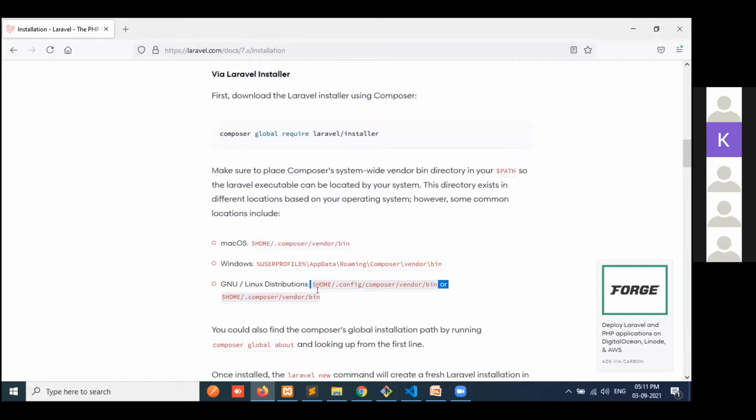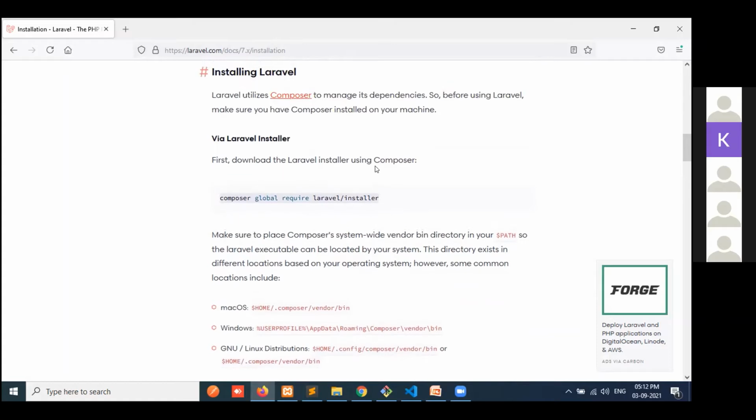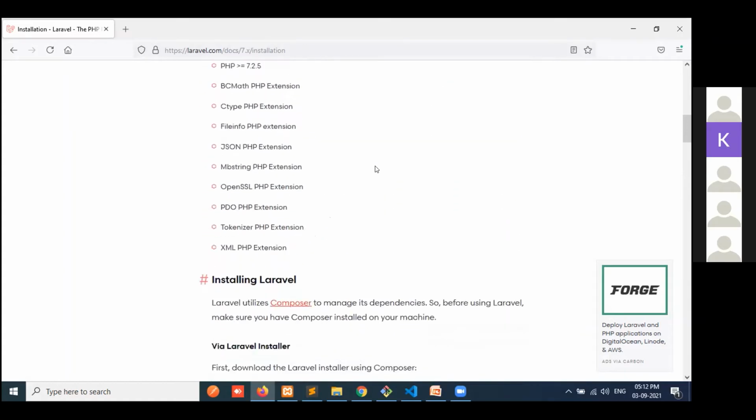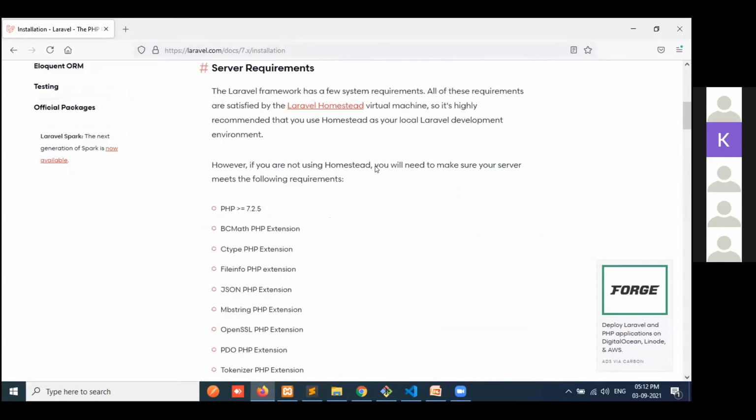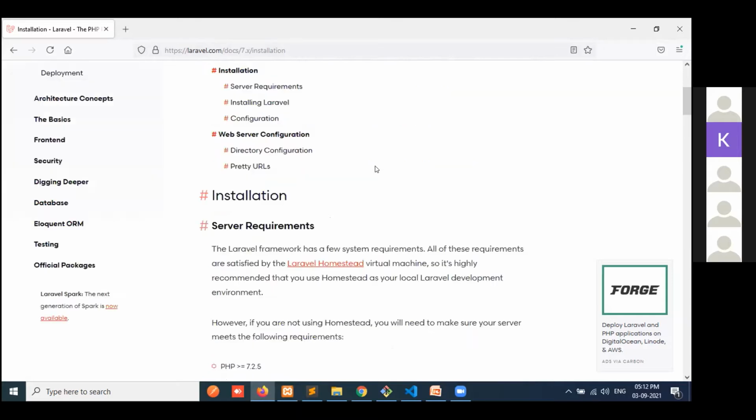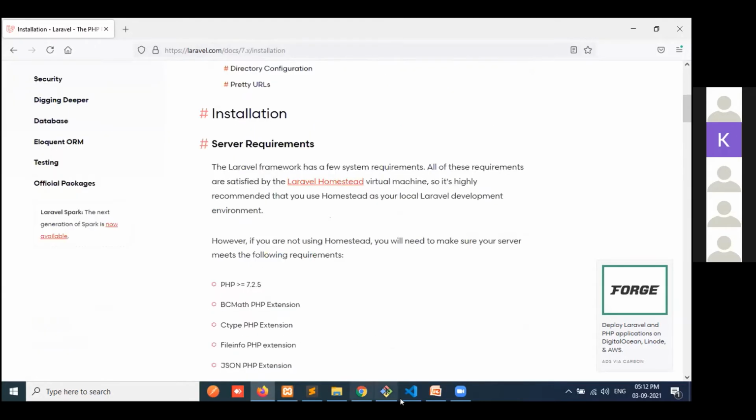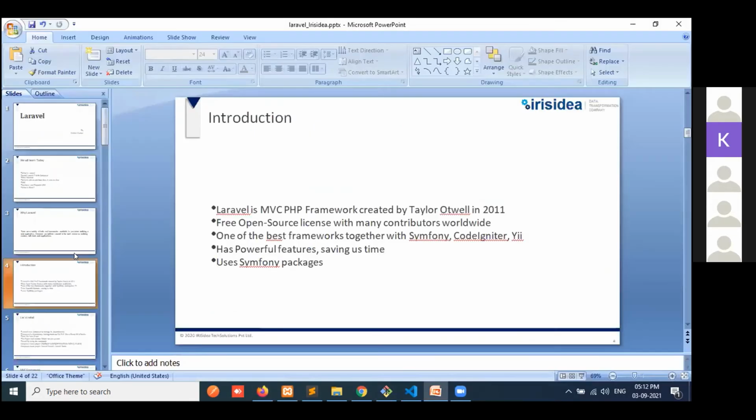For Laravel, we need to install Composer first, through this command. Next we need to create a project. Later I will show you.